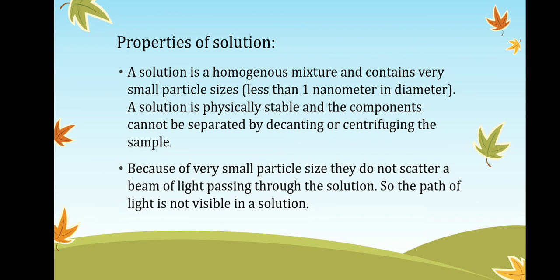So what are the properties of a solution? First, it is homogeneous; second, it has a small particle size; third, it cannot be separated by centrifuging the sample; and because of its very small size, it does not scatter a beam of light.